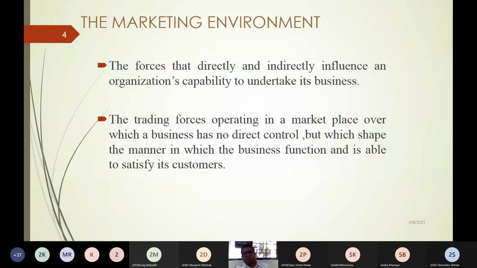The next point is marketing environment is the trading force operating in a marketplace over which a business has no direct control. As I just explained with the example of Tata Nano, Tata had no clue how to overcome this situation. They were trying to convince the government, and on the other side they were trying to convince the farmers. But ultimately, the farmers' protest could not allow them to continue their business in West Bengal. They had shifted their plant.